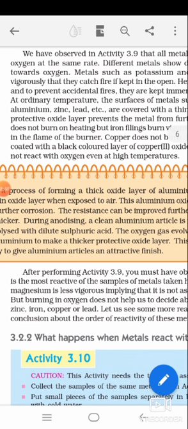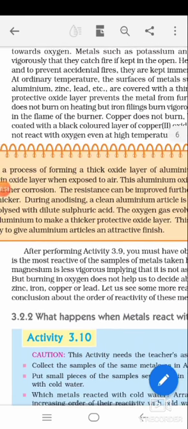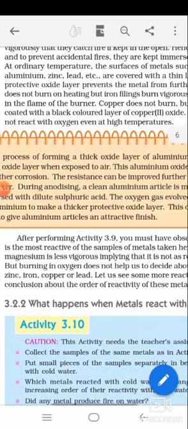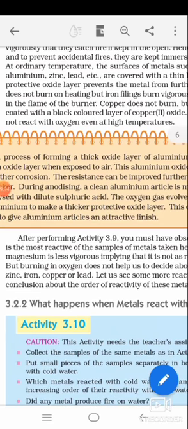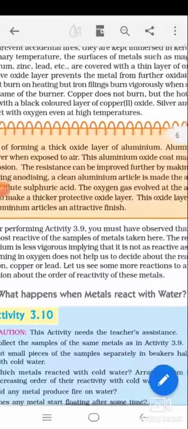Aluminium, for example: I take aluminium and expose it to air. The outer surface of the aluminium will produce aluminium oxide, and the inner core of the aluminium will remain as such, because it is not exposed to oxygen. It is only exposed to the aluminium oxide. So it is protected from the atmospheric oxygen.